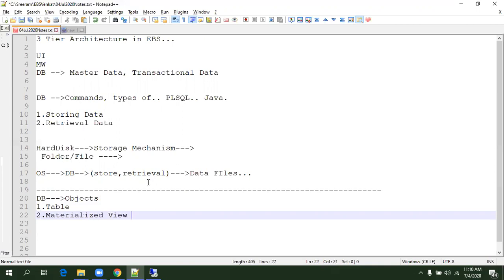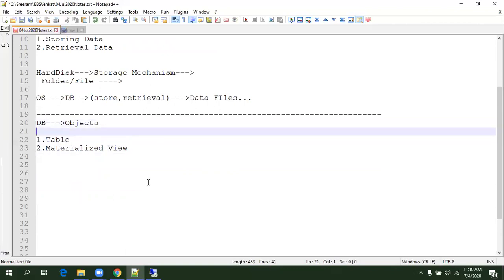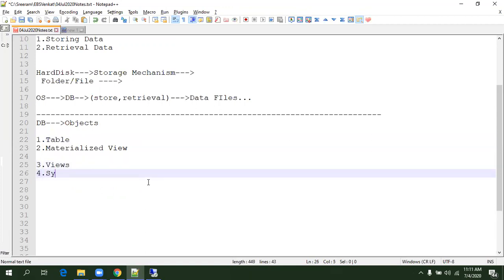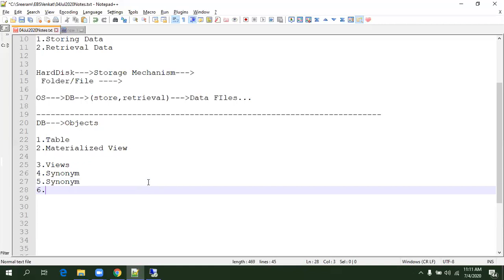Any other thing you are aware of where the database stores data? Okay, so these are the storage objects, I can say. These are the only two objects which can store data. Other kinds of objects you generally come across in the database are views, index, sequence, synonym, and of course, index.